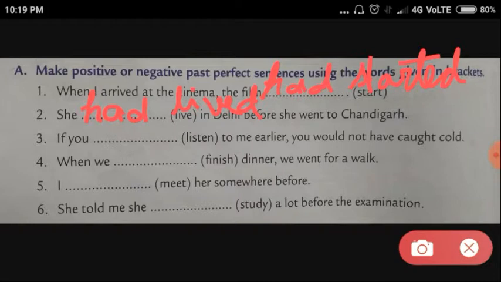Are you able to get this answer? Now the third one: If you dash to me earlier, you would not have caught cold. So, what's the answer for this? If you had listened to me, you would not have caught cold. So, one sentence has to come before the other one. Fourth one: When we dash dinner, we went for a walk. So, we went for a walk is in simple past tense. The first sentence should be: we had finished.